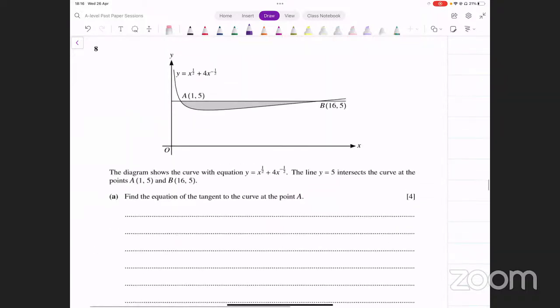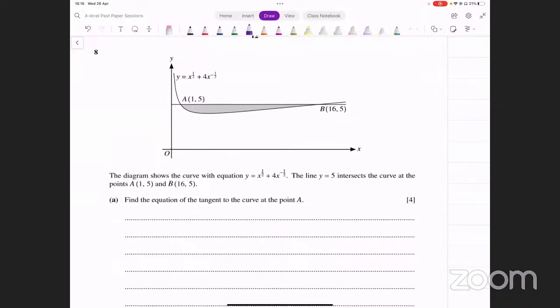All right, question number 8. The diagram shows the curve with equation y equals x raised to power 1 over 2 plus 4x raised to power minus 1 over 2. The line y equals 5 intersects the curve at the points A and B. आपको नजर आ रहे हैं ग्राफ पे। Find the equation of the tangent to the curve at the point A.